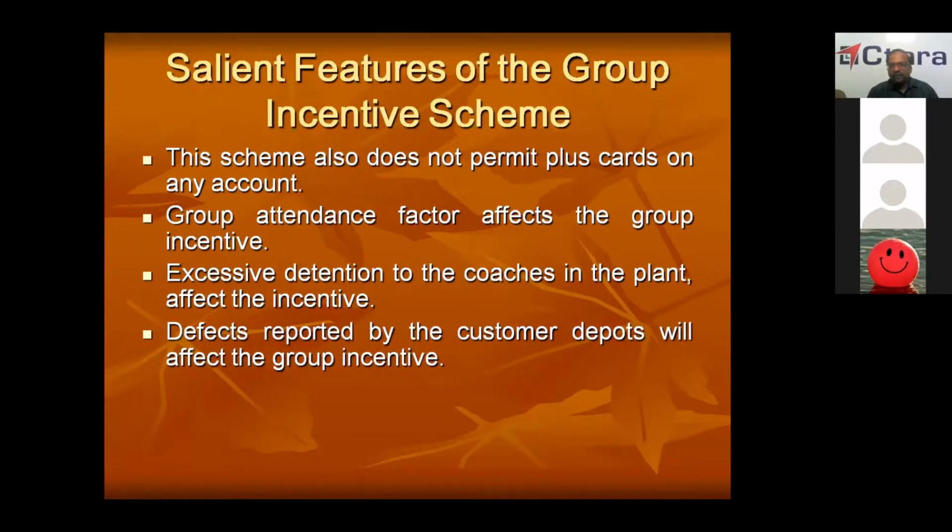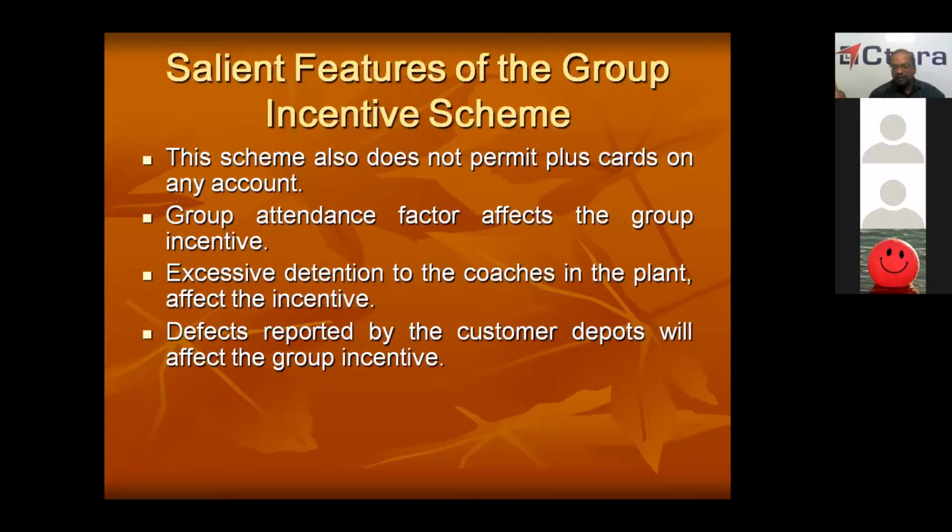Defects reported by the customer depots will affect the incentive. Now, you will turn out the coach or wagon. Coach 100 days value, wagon 90 days unloadable. If there is any report from your consumer depot, then your incentive will come down. Again, finally, this will be multiplied by a factor called customer linkage factor. So that linkage factor will come down whenever there is a complaint from the customer depot. That will reduce the incentive.